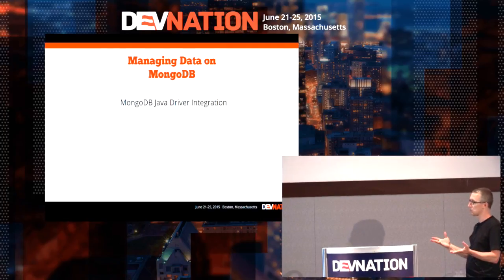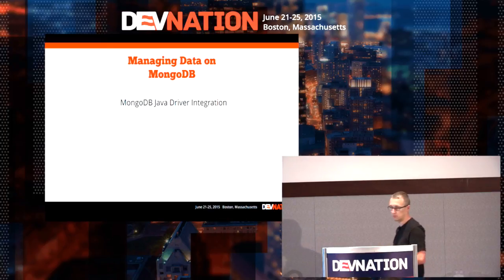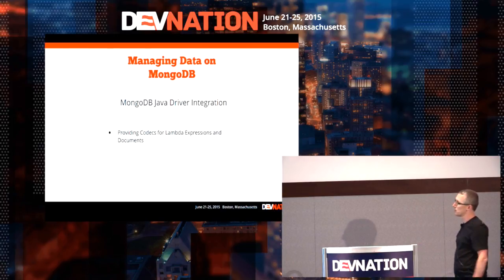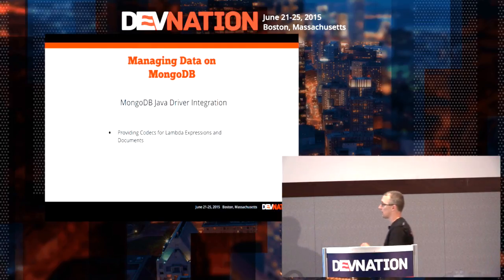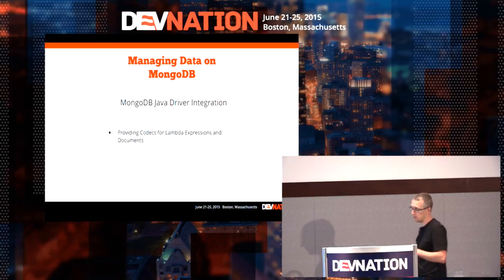I don't want to do this again; the guys at MongoDB do a very good job at this, so I just need to integrate with their work. A cool feature of the new Java driver version 3 is that you can provide your own codecs when using the driver. It's a pluggable codec architecture.